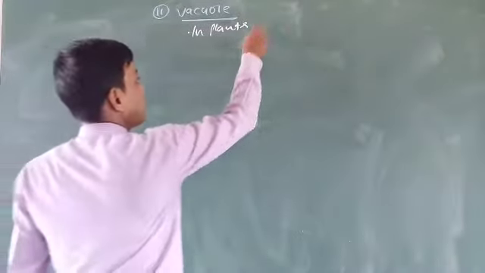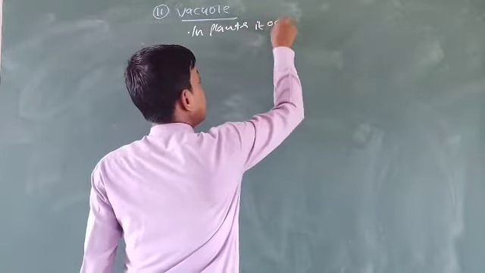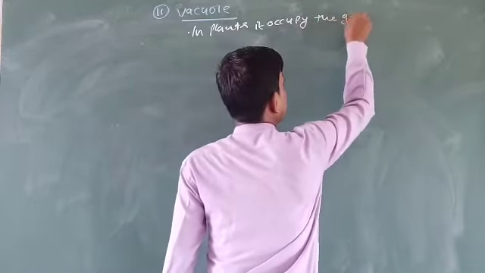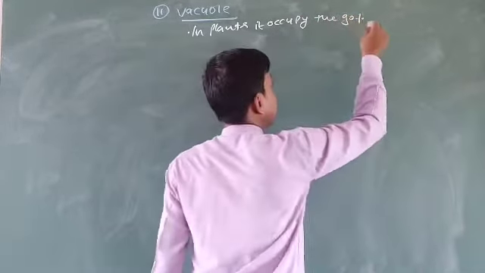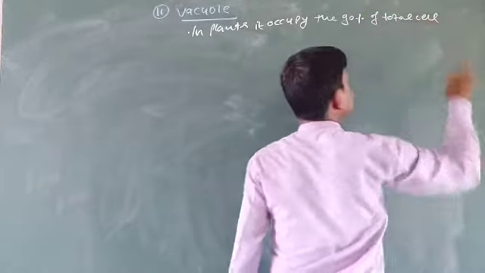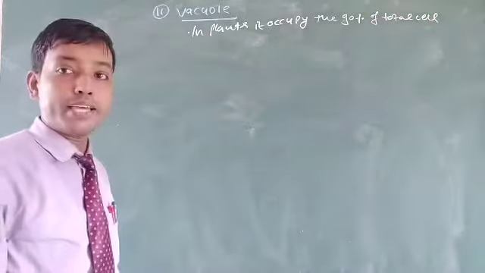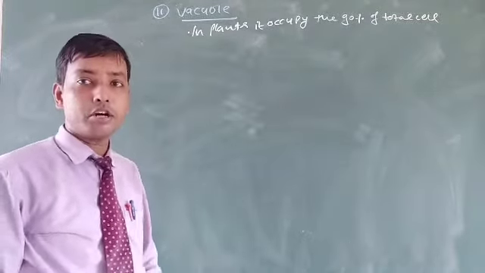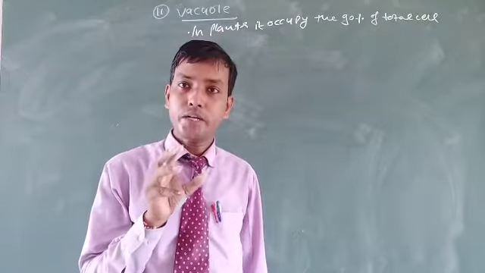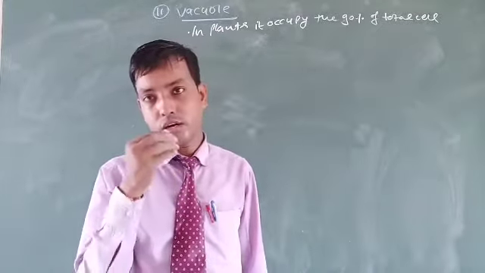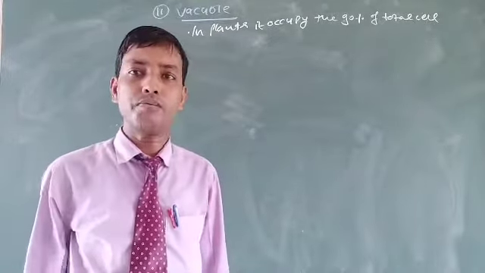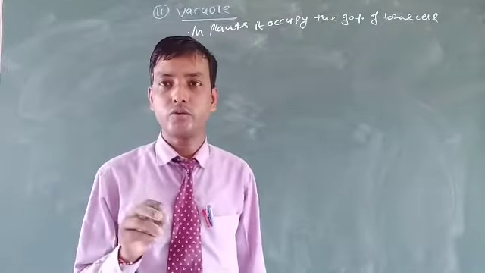Because, as you all know, plants are autotrophic, and after getting a lot of food by means of photosynthesis, the food is stored later in the form of vacuoles, called food vacuoles.